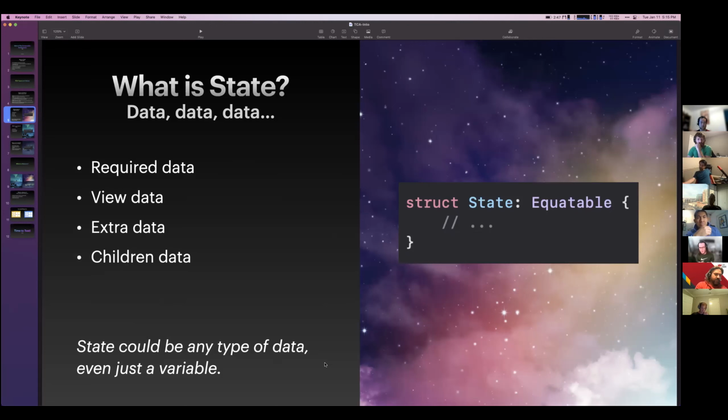So pros and cons to that, but ideally on the right, you'll just see that state is a struct, and it can optionally conform to Equatable so that we can know if a state is equal to another state. There's also a little note down here. State can actually be any type of data. It doesn't have to be the struct that I defined over here. It could just be an Int.